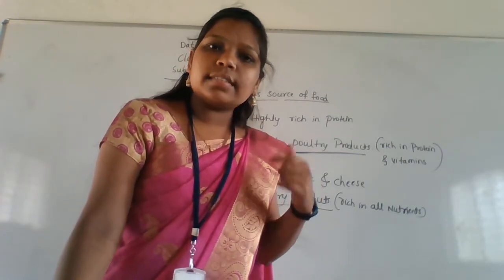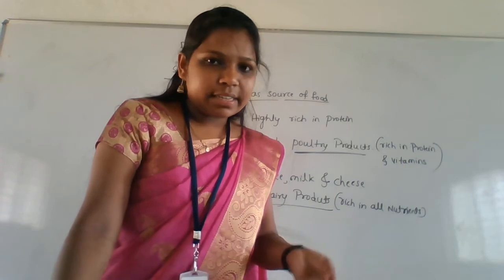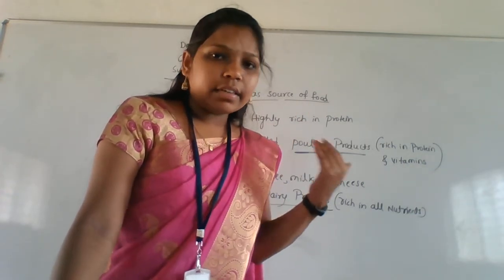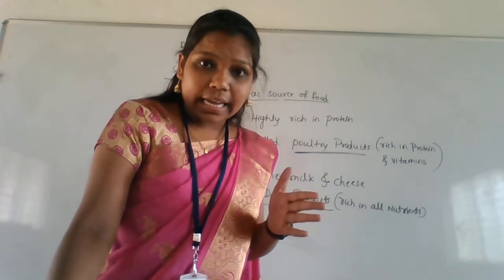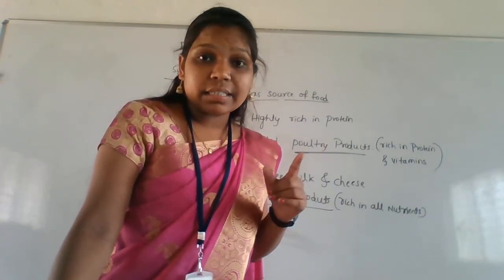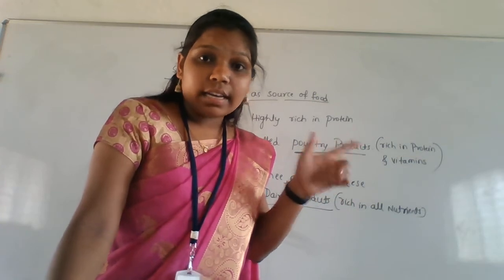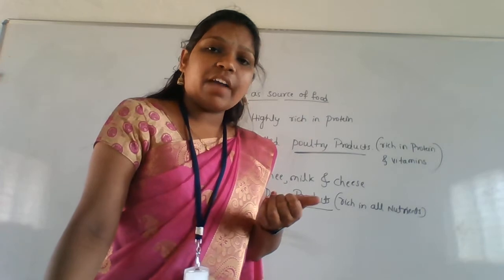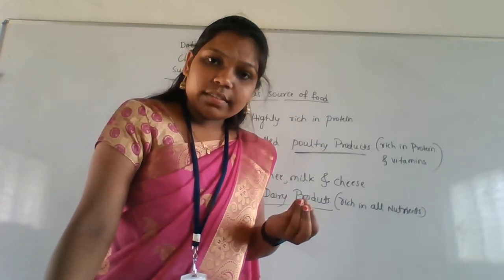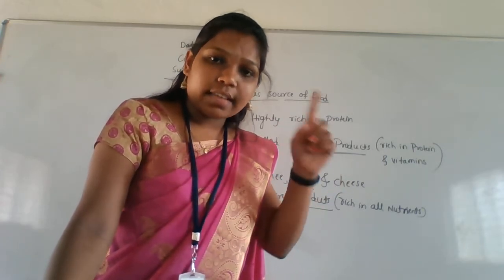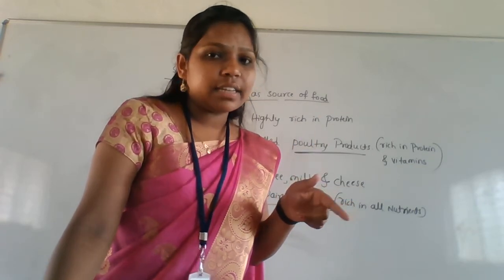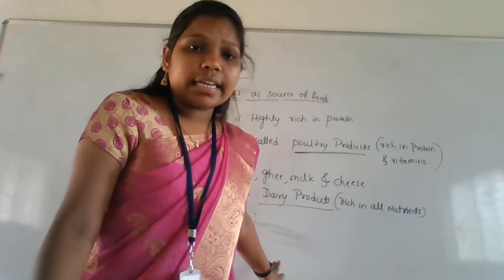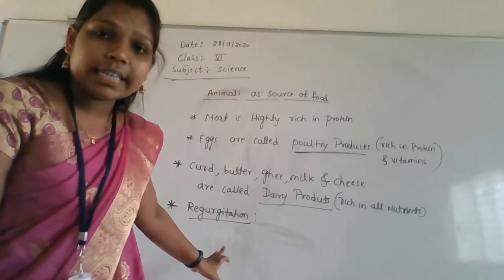When a honey bee sits on that flower, it will suck the nectar from the flower, and when it comes to the beehive, which is nothing but one box where the honey bees are living, it will again transfer it as honey. Okay, so that process is called as the what? Regurgitation. Getting my point? Regurgitation.